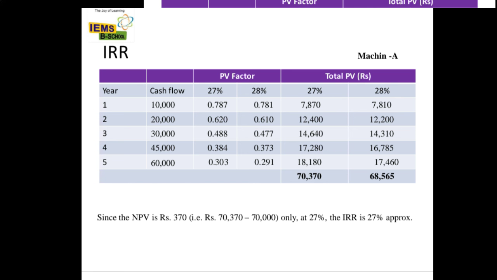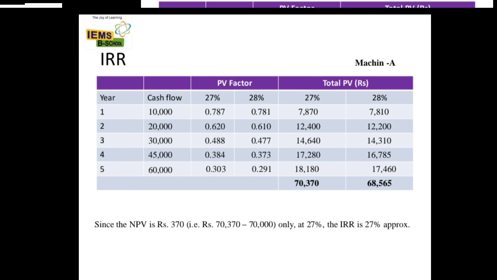And how to calculate the total present value: 10,000 into 0.787, 20,000 into 0.620 is 12,400, 30,000 into 0.488 is 14,640, 45,000 into 0.384 is 17,280, 60,000 into 0.303 is 18,180. The total present value is 70,370.